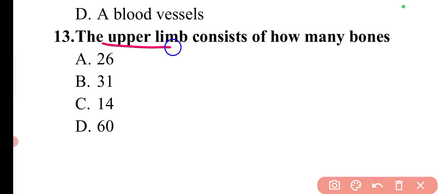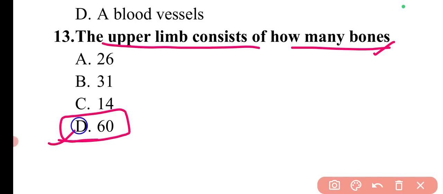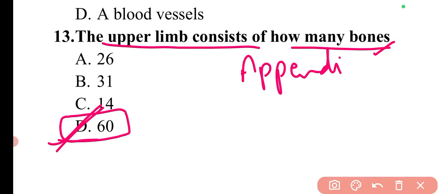The question is, the upper limb consists of how many bones? The upper limb means your upper arms, both arms. These consist of a total of 60 bones. So here option D will be the correct answer. Basically, our appendicular skeleton consists of arms and the legs part.